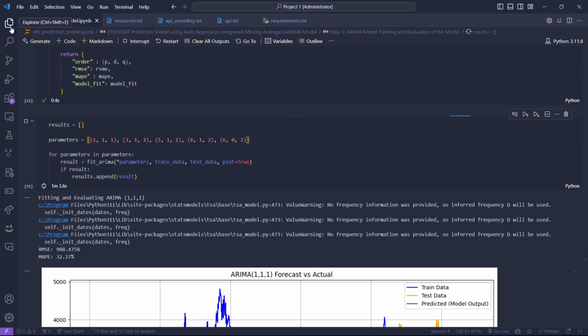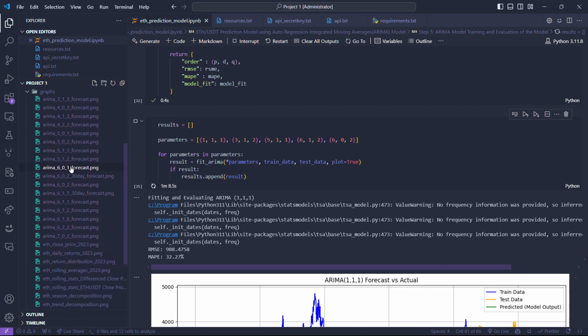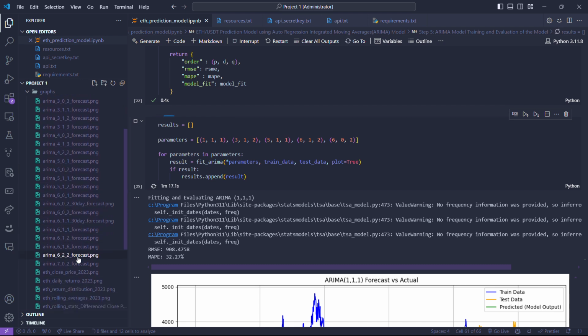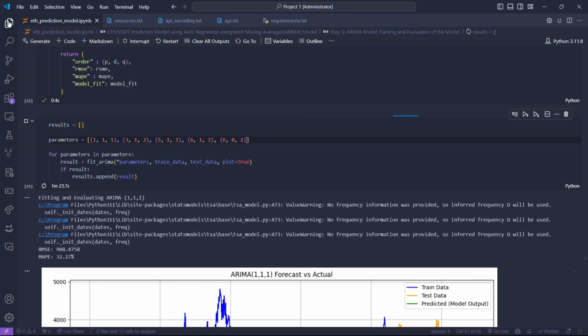See here, I have stored graphs for every model that I was trying. You can see ARIMA 201, ARIMA 121, ARIMA 111, ARIMA 302, ARIMA 422. I have tried a lot of models, and apparently these were some of the best ones. 111 is not the best one, but we got it from our testing, so I am considering it.